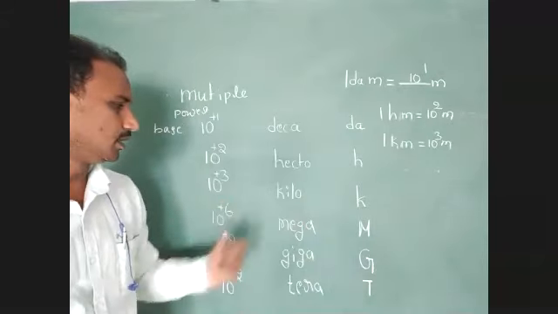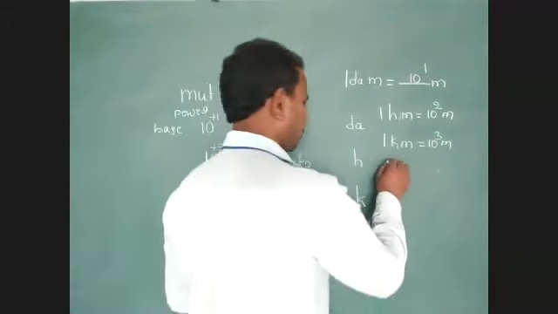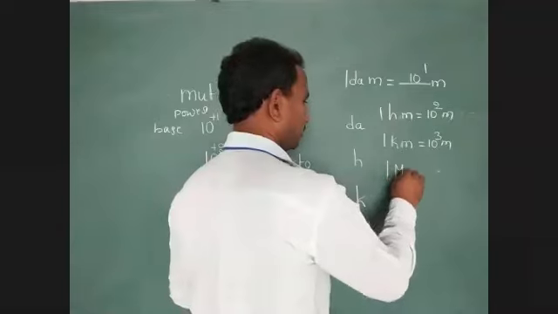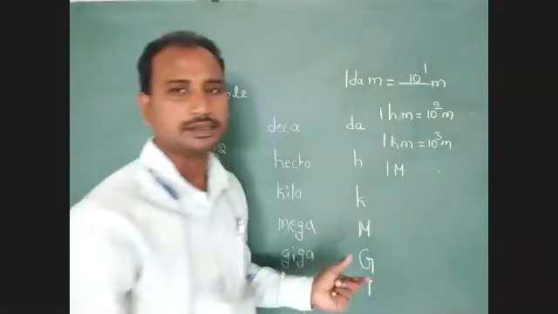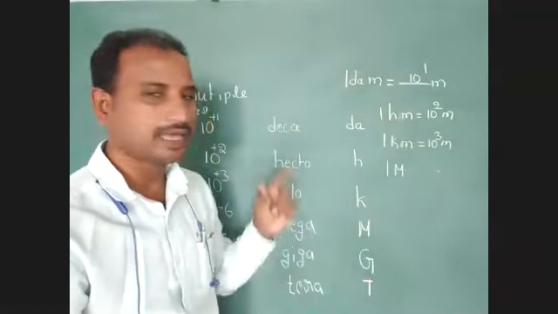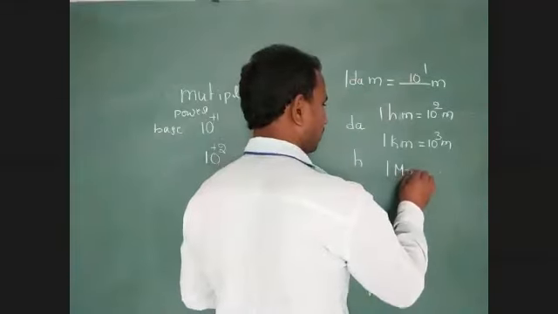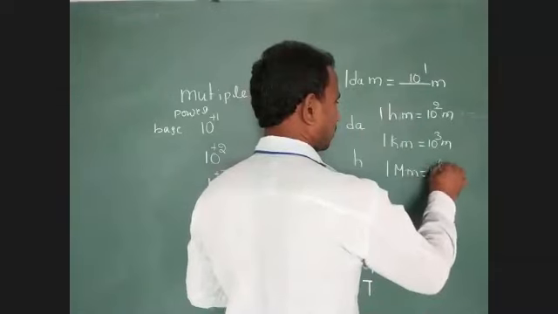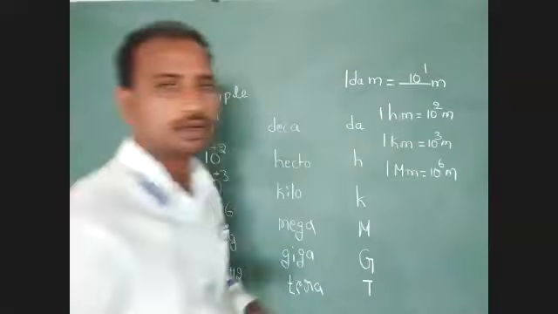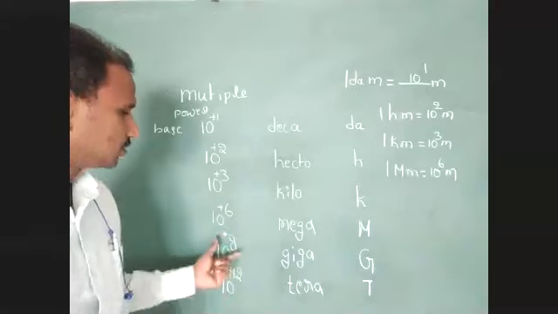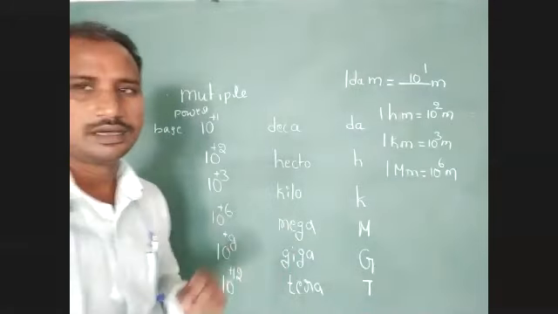Next one, mega, megameter. Symbol capital letter M, the symbolic representation of mega. Megameter is 10 to the power of 6 meter. Next one, 1 gigameter.